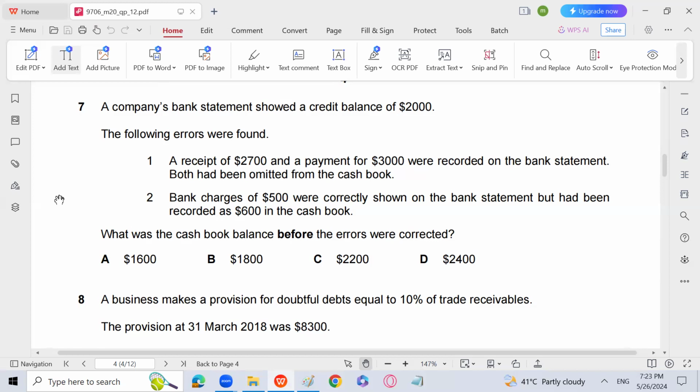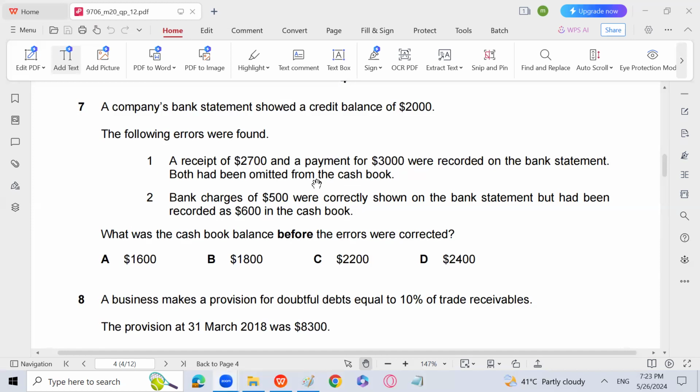So first of all, you have to see that a receipt of 2,700 and a payment of 3,000 were recorded on the bank statement. Both had been omitted from the cash book, but we have not recorded them in the cash book. This question is quite easy. Why, sir?